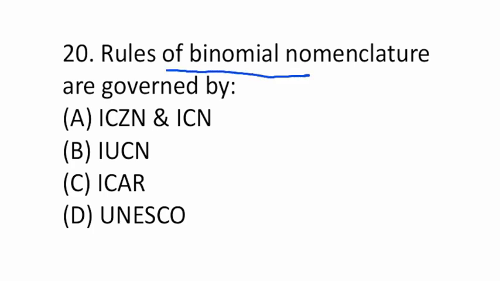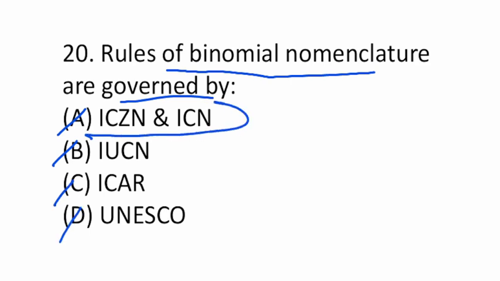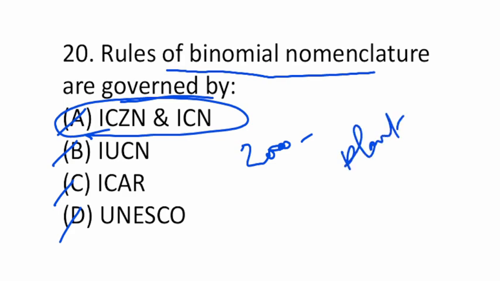Rules of binomial nomenclature are governed by ICZN, ICN, IUCN, ICAR or UNESCO. So these are the two governing bodies. That is International Code for Zoological Nomenclature, and the other one is ICN, International Code of Nomenclature for Algae, Fungi and Plants. ICN is for plants, and ICZN is for animals.